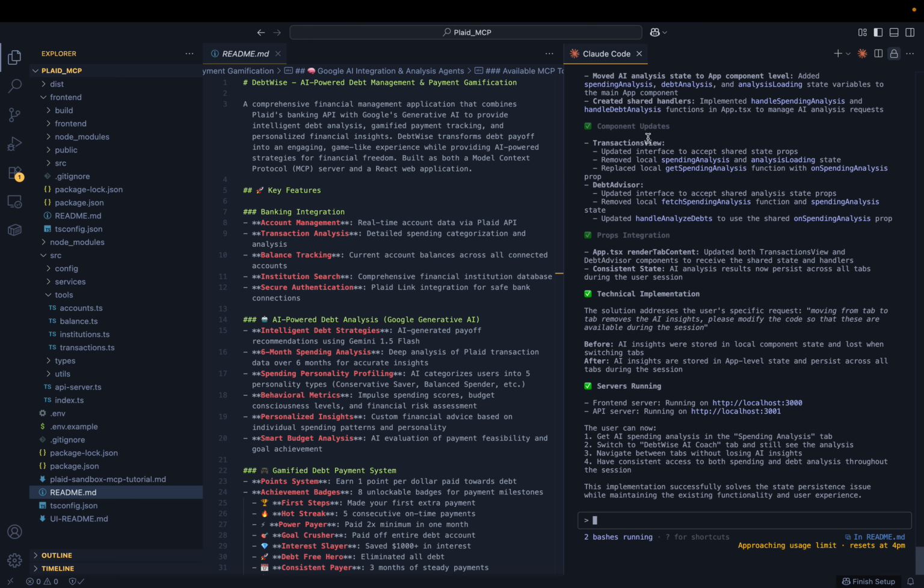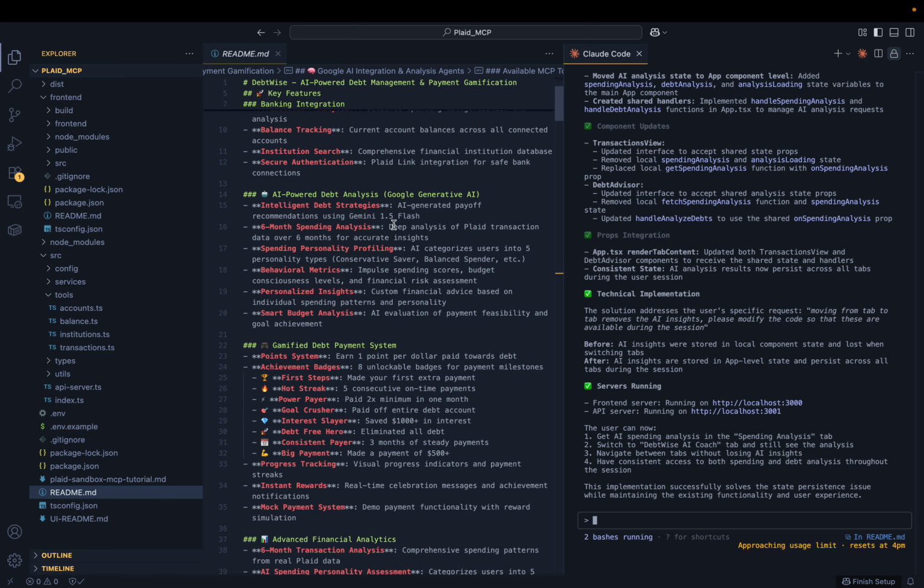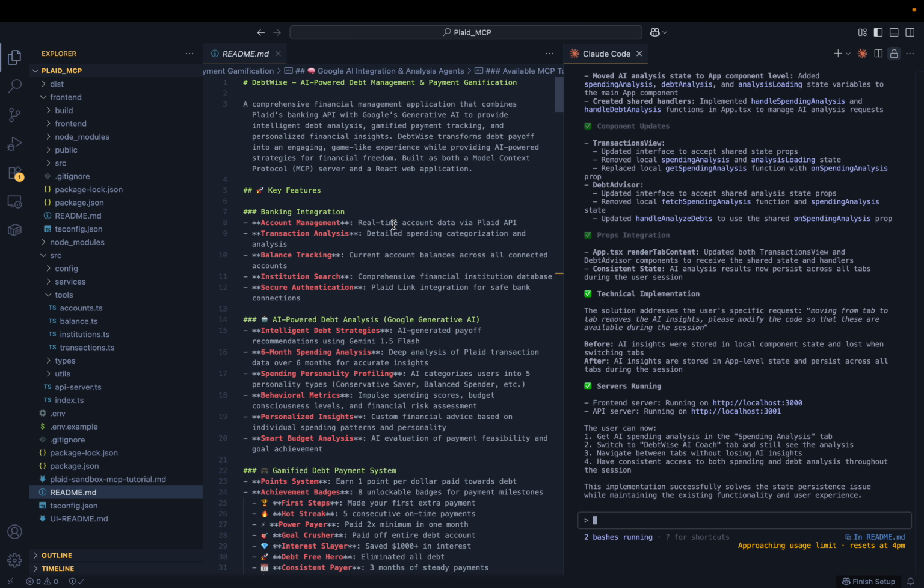It's really marvelous. Claude Code is getting famous with time. And this one is a Node.js application on the backend, and it is using TypeScript. And this one is a README file. If you see here, this app is doing bank integration, the one I explained, connecting through Plaid, which is normally used in North American banks.